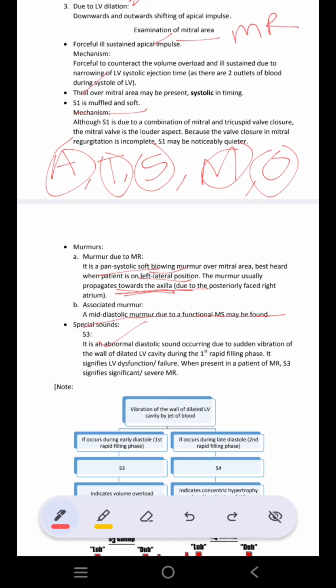High pitched murmur है इसीलिए more prominent with the diaphragm of the stethoscope. And very important, mitral regurgitation का murmur will go towards the axilla. Why? Because mitral regurgitation मतलब क्या? Blood left ventricle से left atria में जा रहा है. Left atria के उस तरफ क्या है? Posterior side में क्या है? Axilla ही तो है.